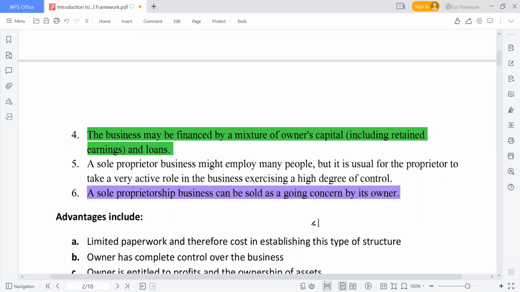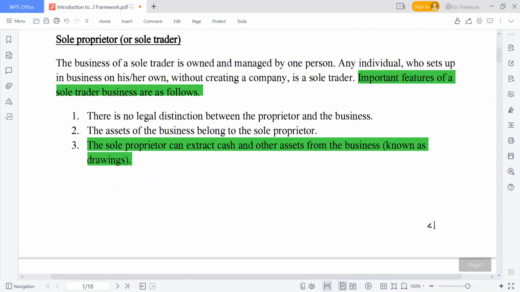And that's sometimes one of the disadvantages of this form of business, in terms of the existence of the owner. The non-existence of the owner can also bring about the non-existence of the organization anymore. Unless it is a family business, where if one individual dies, the children can continue managing it. So these are the essential features of sole proprietorship.